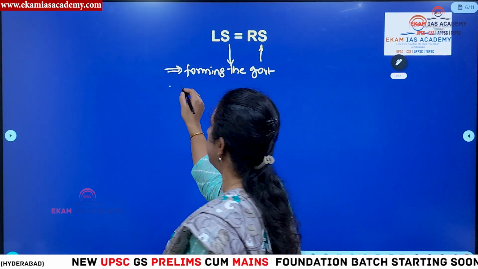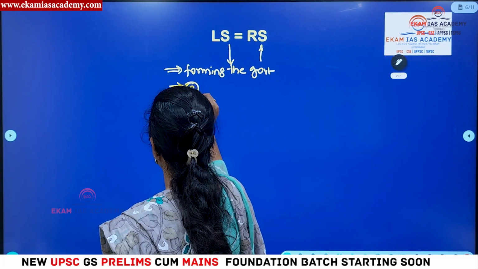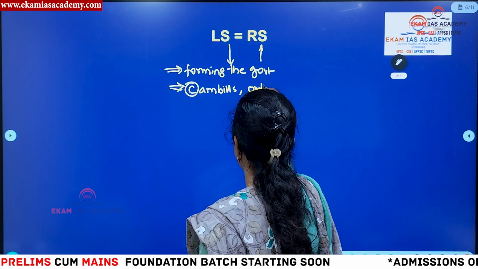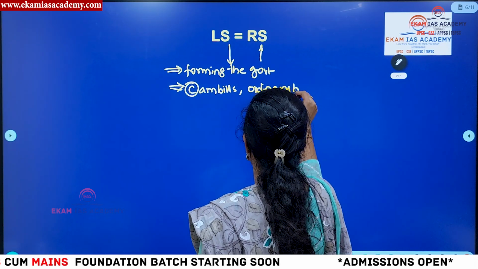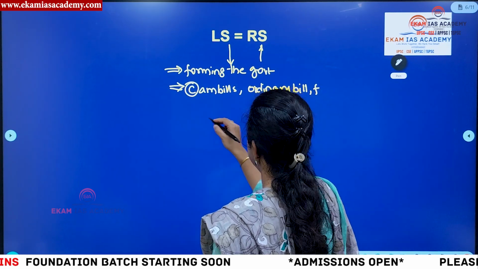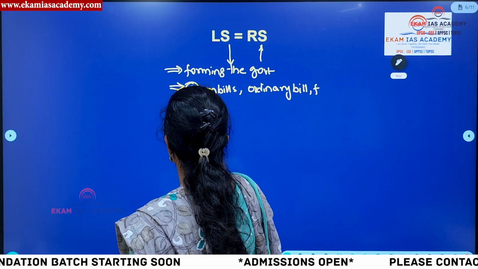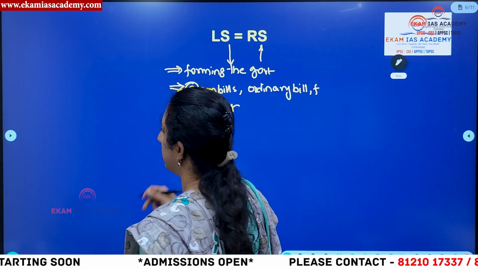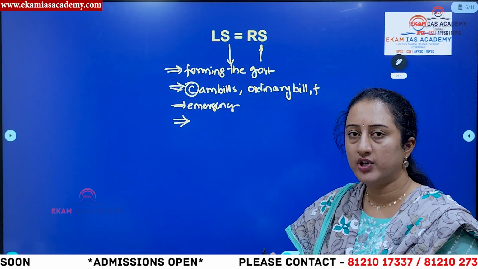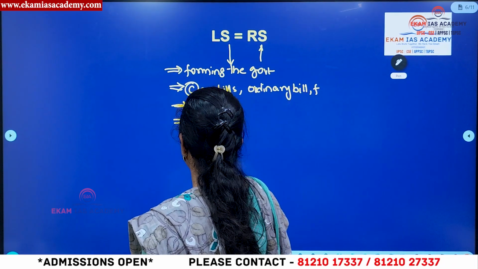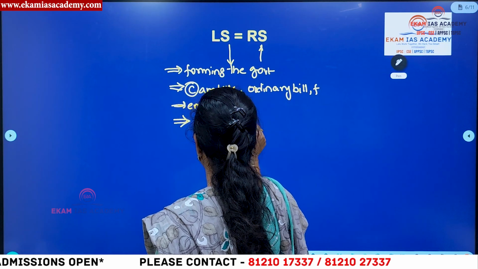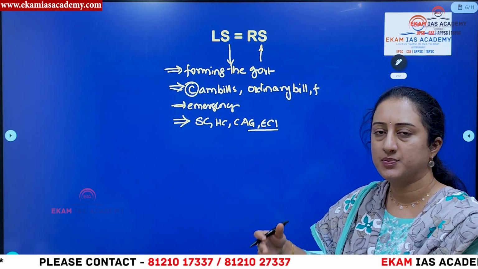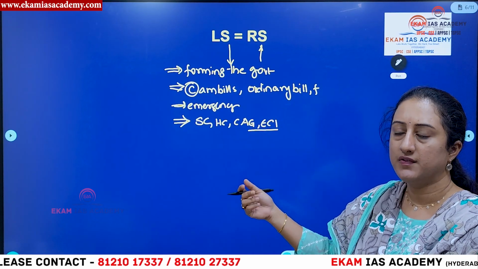Then in passing bills, like constitutional amendment bills, ordinary bills, and financial bills, it will have equal status. Not only this, but also in approving the emergency, or in removing constitutional posts, like removing Supreme Court and High Court judges, or removing CAG, or removing the Election Commissioner of India. In removal of these persons, equal powers are given to Lok Sabha as well as Rajya Sabha.